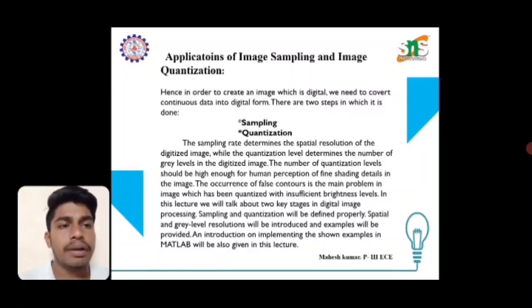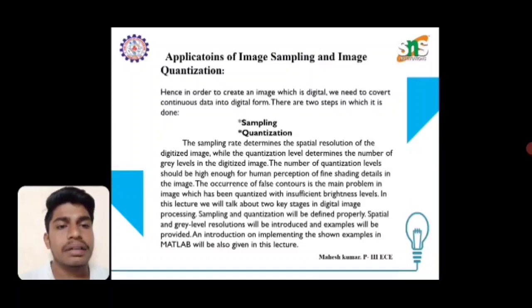The number of quantized levels should be high enough for human perception of fine shading details in the image. The occurrence of false contours is the main problem in an image which has been quantized with insufficient